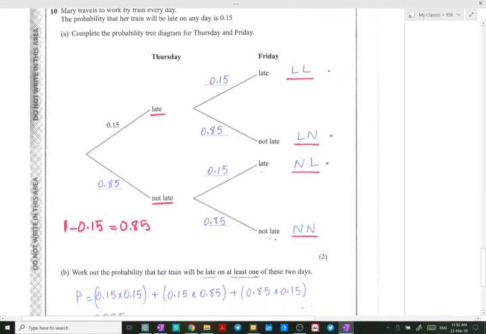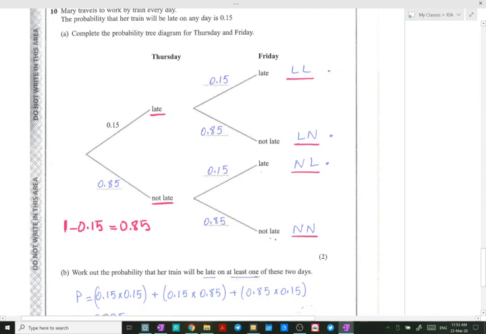Moving on to part B, work out the probability that her train will be late on at least one of these 2 days. At least one of these 2 days means that it might be late on Thursday and Friday, and it might be late on Thursday but not on Friday, and it might not be late on Thursday but late on Friday. This is what they mean by at least one.